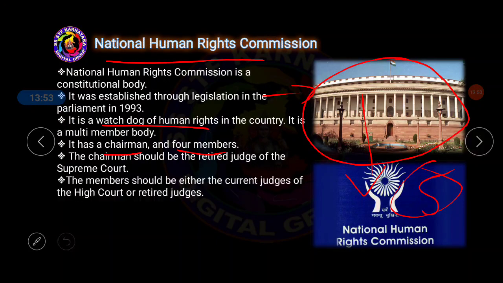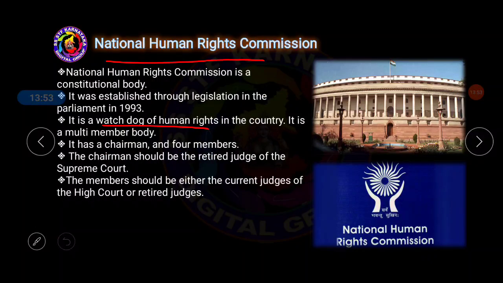Next, the members should be either current judges of a High Court or retired judges. Now let us understand the qualification of the other members of the Human Rights Commission in India. These 4 members should be either current judges of a High Court or retired judges of a High Court. They need not be judges of the Supreme Court.